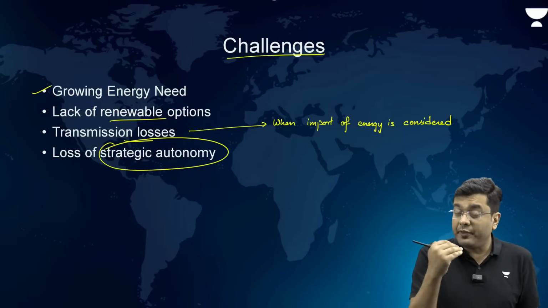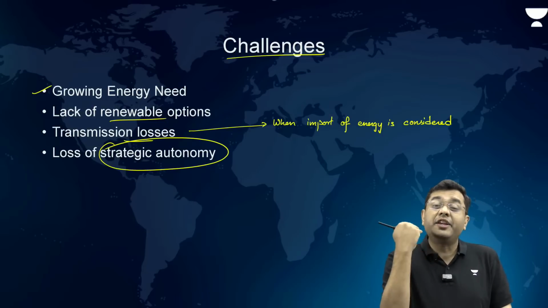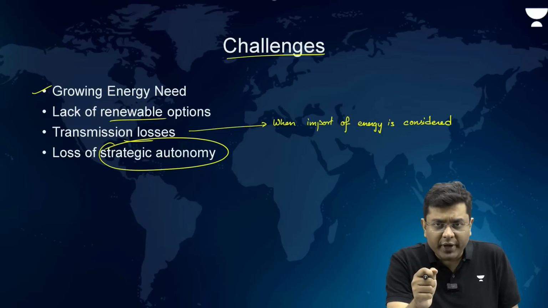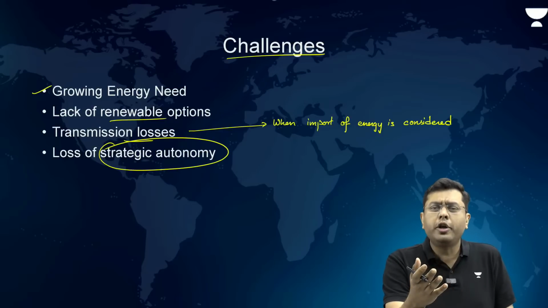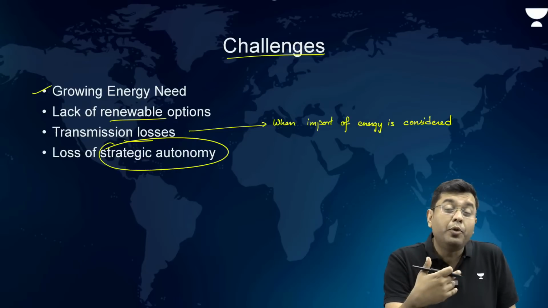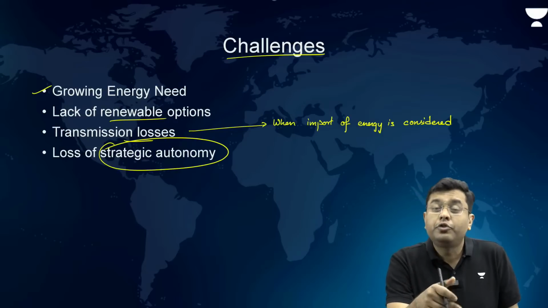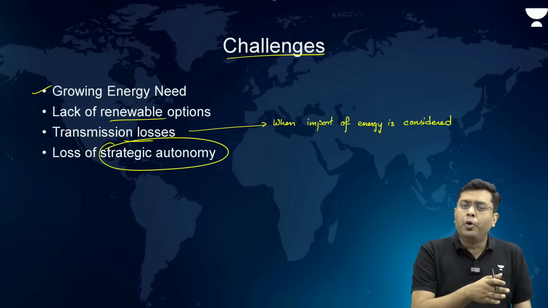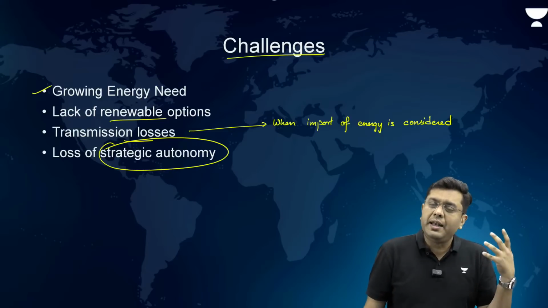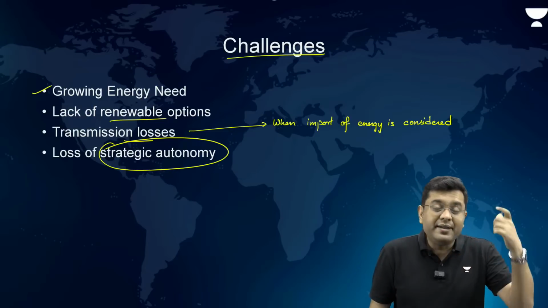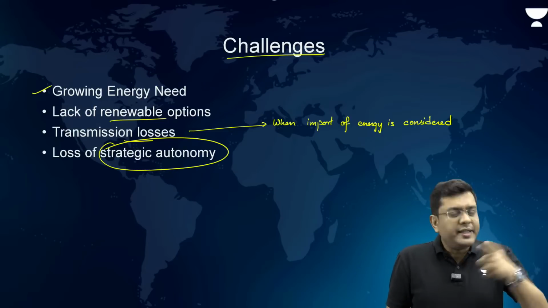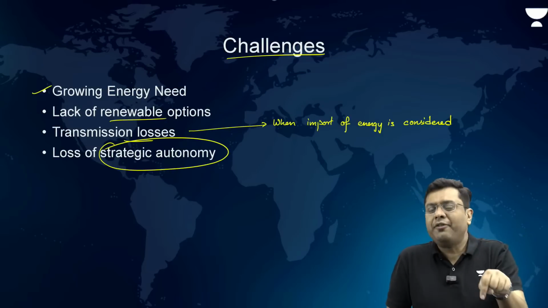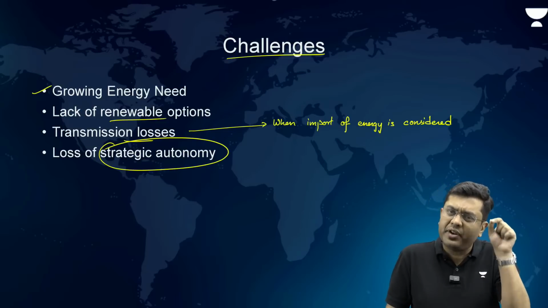That strategic autonomy is very important for countries like India and Singapore, where the majority of energy is imported. In our case also, we import the majority of the crude oil, right? Singapore imports the majority of all its fossil fuels. So that is where there can be an autonomy. But when it comes to imports from countries like Australia, Malaysia, Thailand, where undersea cables are providing you with that energy, you don't have the option to choose. You have arrived at an agreement with these three countries, so you have to be dependent on the energy provided by these three countries itself.